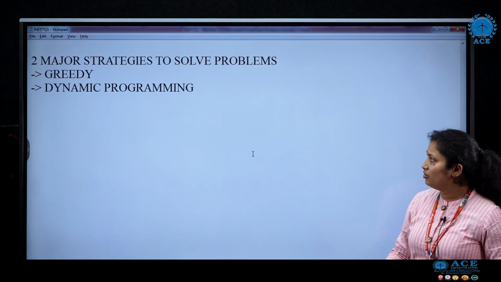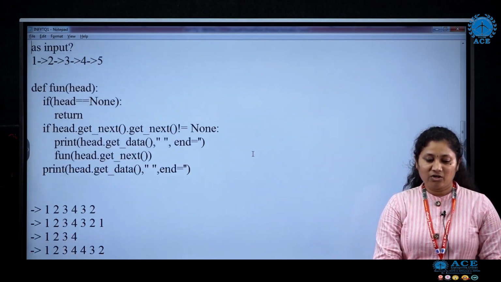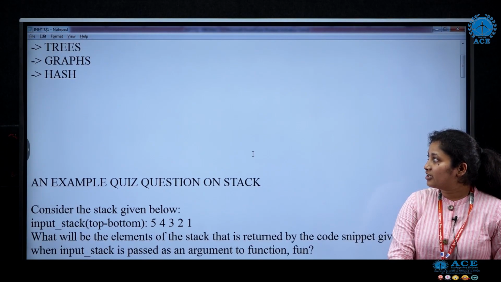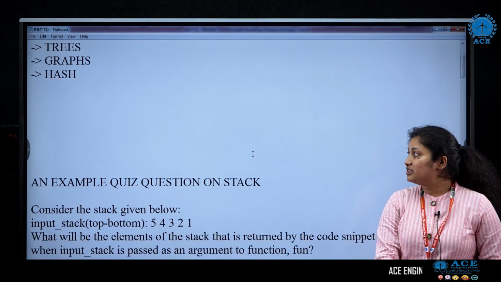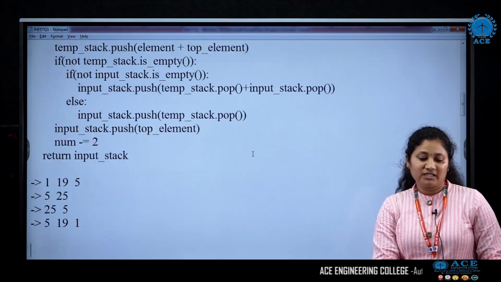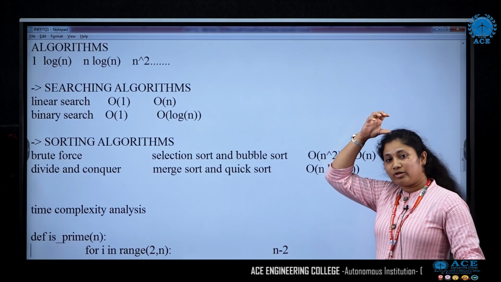So in this video, we have come across data structures, all the types of data structures, that is list, stack, queues, trees and graphs. We have seen two examples of how to solve the MCQs, and then we came across algorithms where we saw what time complexity is.